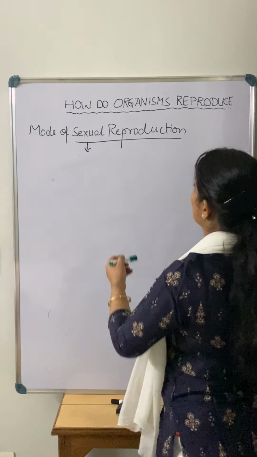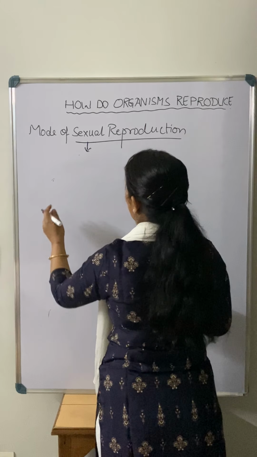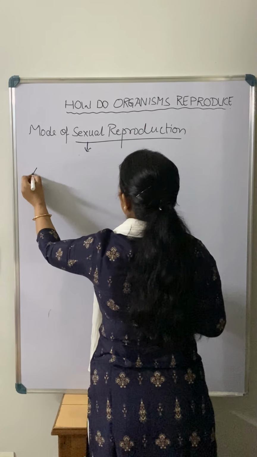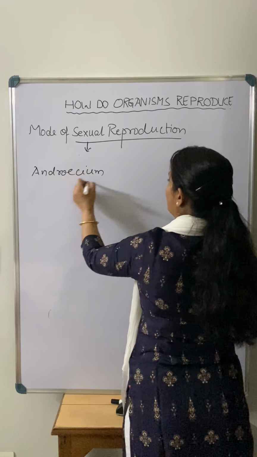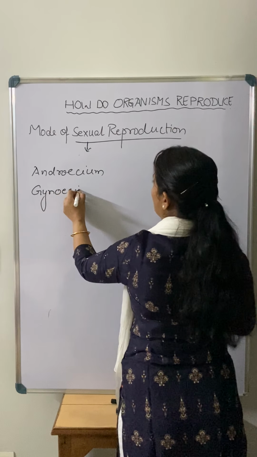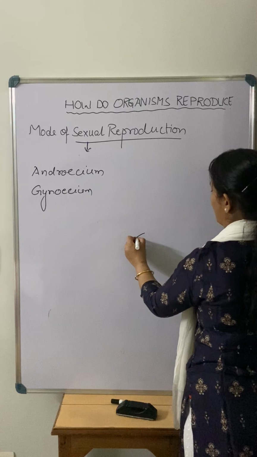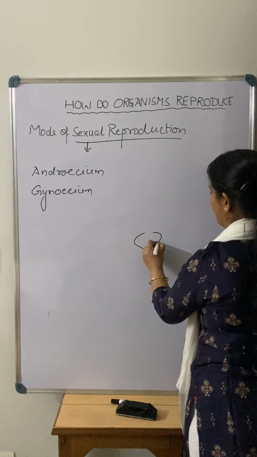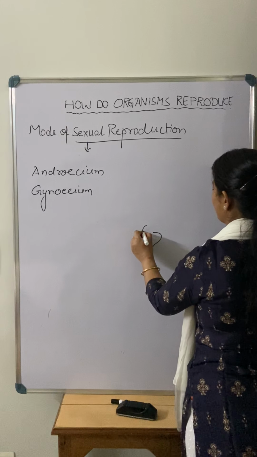So basically, if we talk about the sexual mode of reproduction in flowers, two things are required: androecium and gynoecium, right? Before going to this, we should know about the structure of the flower also. It comes in your exam always. So what is this?